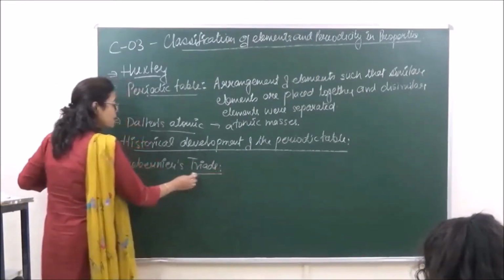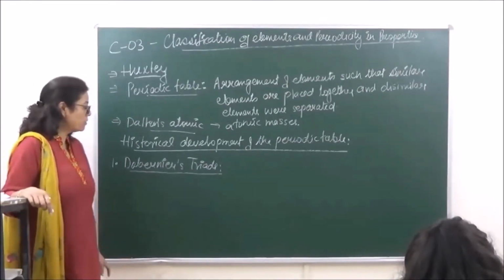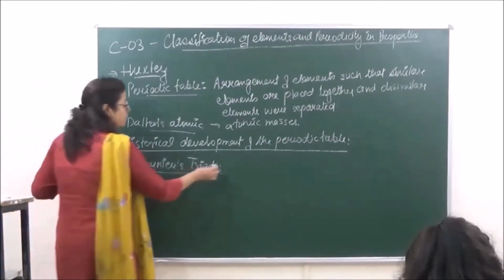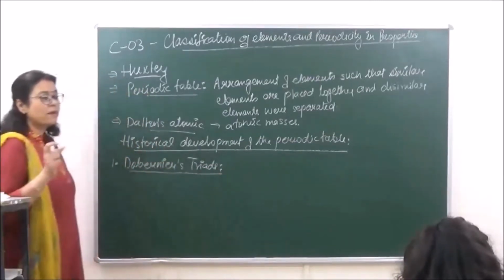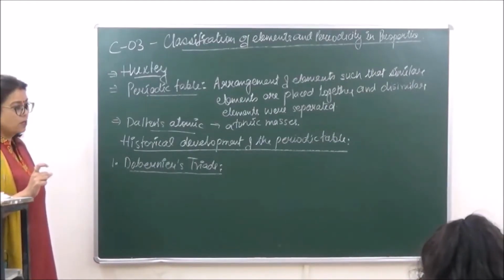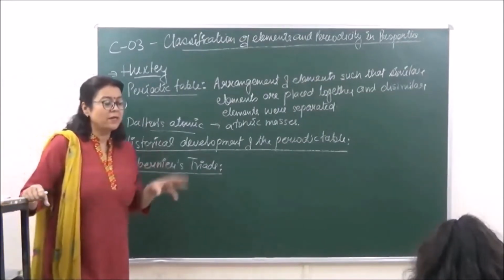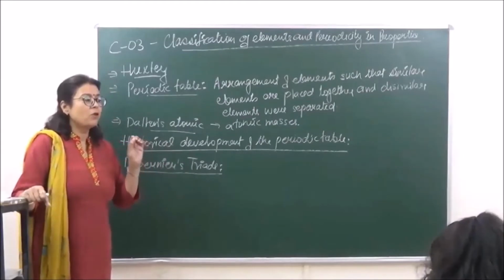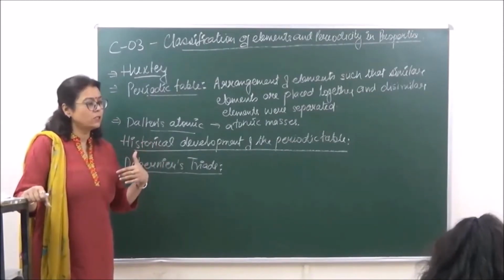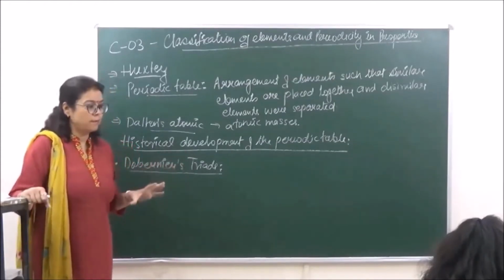Triads over here means arranging the elements in groups of threes. Döbereiner arranged the elements in such a manner that the atomic mass of the center element was the arithmetic mean of the first element and the third element. Also, the properties of these three elements were almost the same.